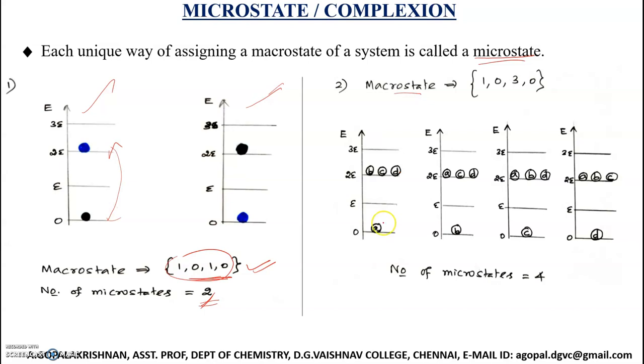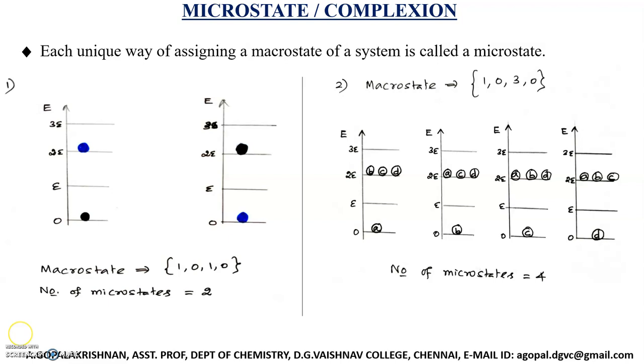Okay, now listen, in the ground level we have 1 particle. The macro state is 1, 0, 3, 0. So in the ground level we should place 1 particle, the next level should be empty, the next level should have 3 particles, and the highest level should be empty again. So in this macro state, the particle A is placed at the ground level, and the remaining particles B, C, D are placed at the level corresponding to the energy 2E. Okay, now this is one possible way of getting the macro state 1030.